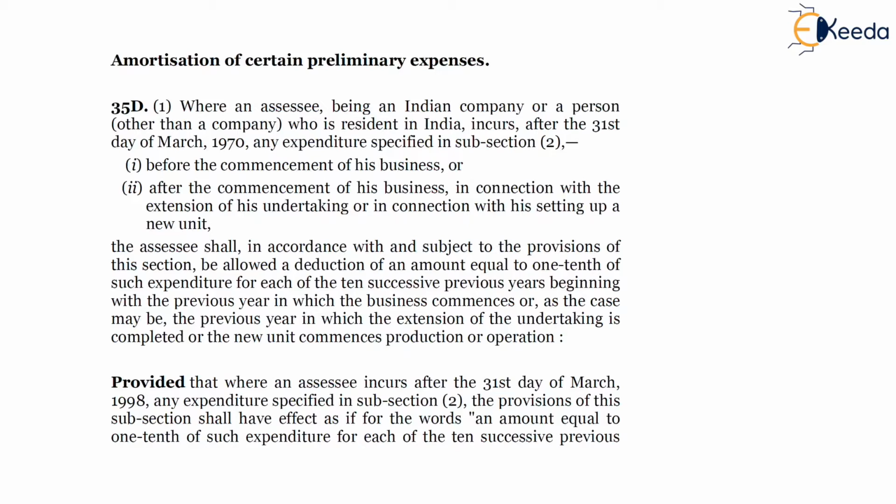Under this section, the expenditure incurred before the commencement of the business by a new unit, or expenditure incurred by the existing company on extension of a new setup, will be allowed as deduction in 1/5 installments to the company. The eligible company or the eligible entity in this regard is an Indian company or an Indian resident.